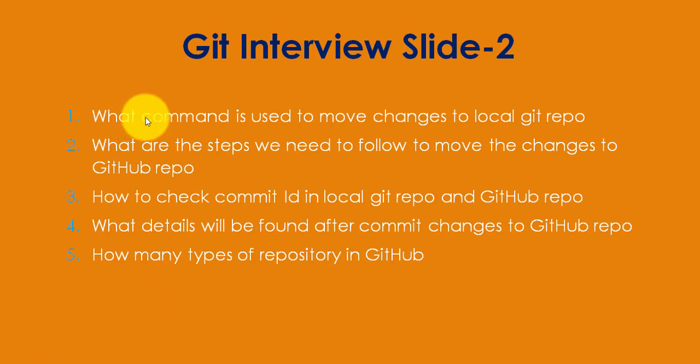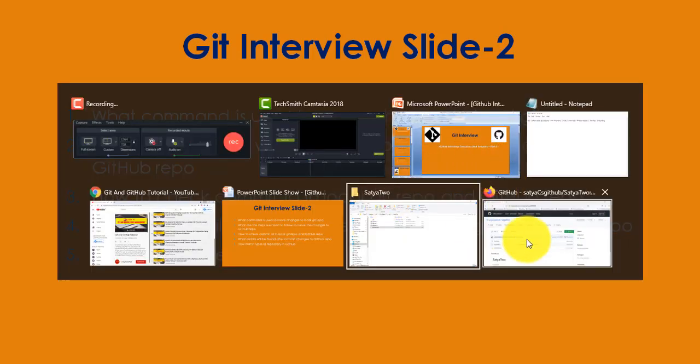Now go to my slide number 2. Question number 6 in this slide number 2 is, what command is used to move changes to the local git repo? I have already described how to add to the staging area. Now the next step is that these changes should be moved to our local git repository. So for this I need to commit. There is a command I need to execute using Git Bash, that is git commit -m and then a space, double quotation marks, and inside I need some message here. Anything you can mention there. So I'll show one example.